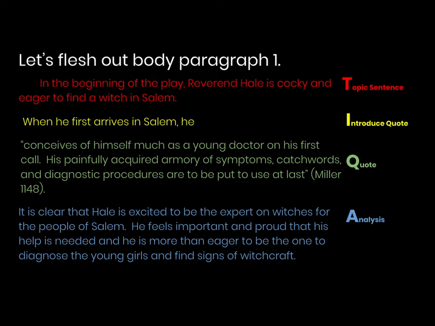In the beginning of the play, Reverend Hale is cocky and eager to find a witch in Salem. And then we need to set up or introduce a quote that proves that topic sentence. You can't just throw it in there. So if you skip ahead to the quote I've chosen, you'll see it's in the dramatic exposition in which the author tells us about Hale upon his arrival. So I'm going to introduce that by saying, when he first arrives in Salem, then I'm going to give the quote: "conceives of himself much as a young doctor on his first call. His painfully acquired armory of symptoms, catchwords, and diagnostic procedures are to be put to use at last."